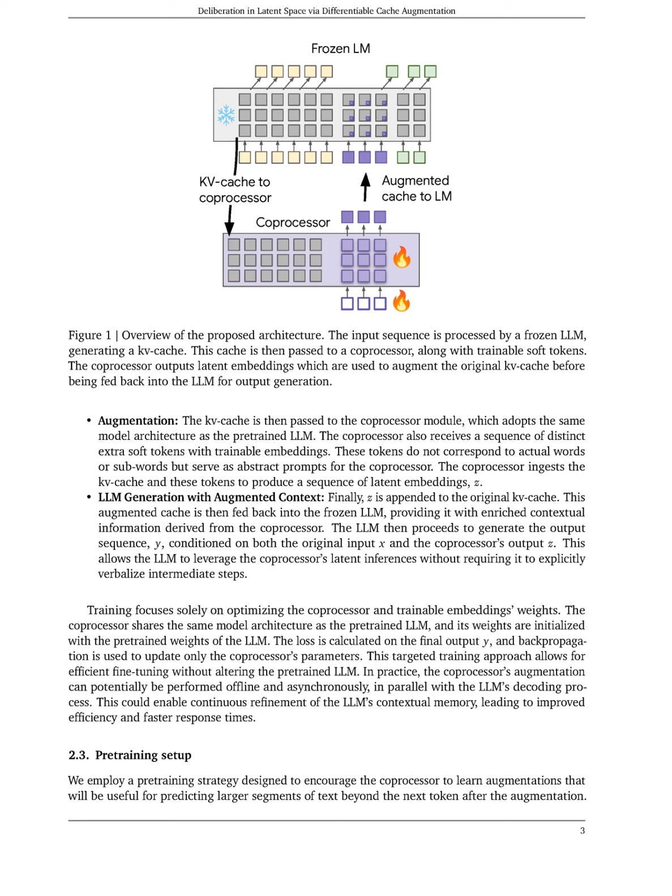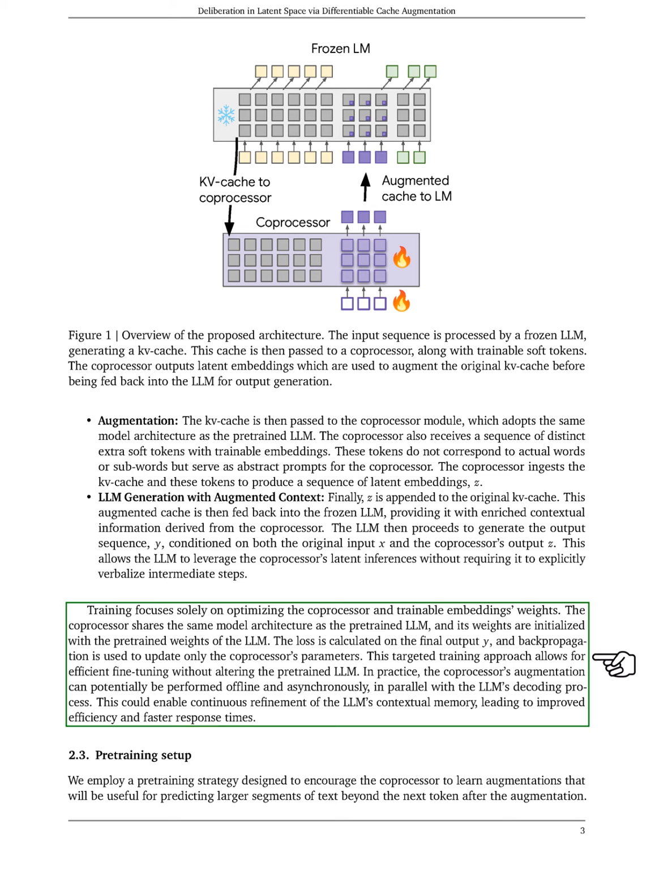Section Summary. In this section, we introduce a novel approach that enhances large language models, LLMs, by training a coprocessor to augment their key value cache with latent embeddings, allowing for improved reasoning without altering the frozen LLM. Our method enables end-to-end differentiability and asynchronous operation, leading to significant performance gains on reasoning tasks, as demonstrated by improvements in benchmarks like GSM-8K and MMLU.